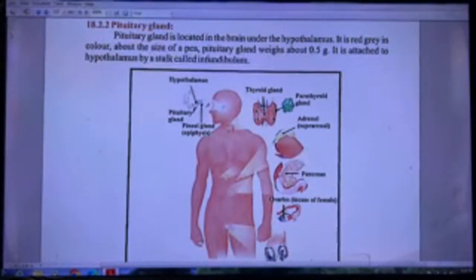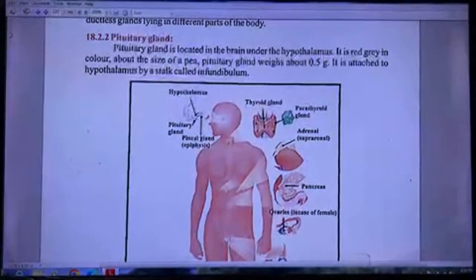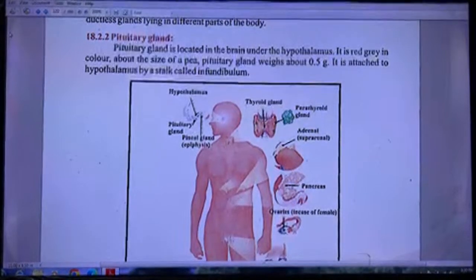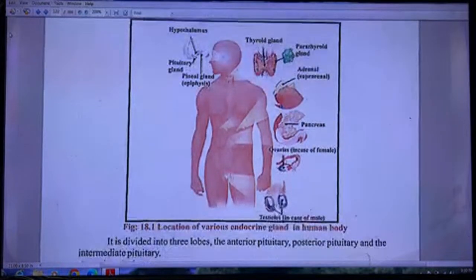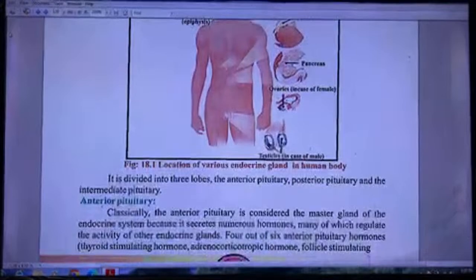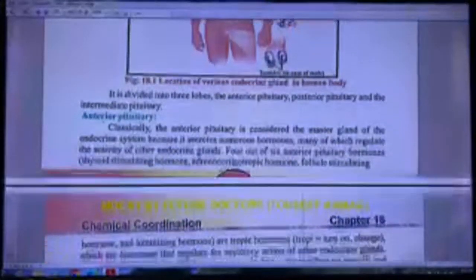Pituitary gland is located in the brain under hypothalamus. It is reddish gray in color, about the size of a pea. Pituitary gland weighs about 0.5 grams. It is attached to hypothalamus by a stalk called infundibulum. It is divided into three lobes: the anterior pituitary, the posterior pituitary, and the intermediate pituitary.